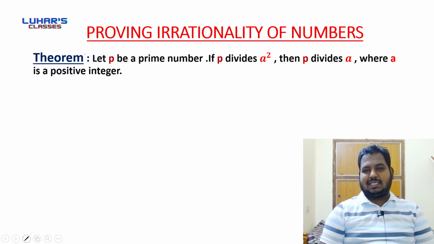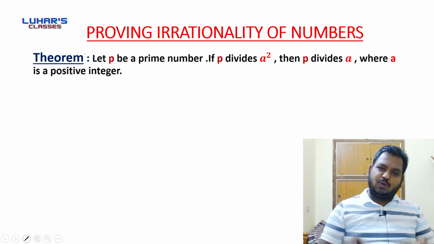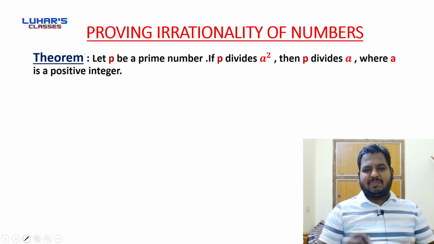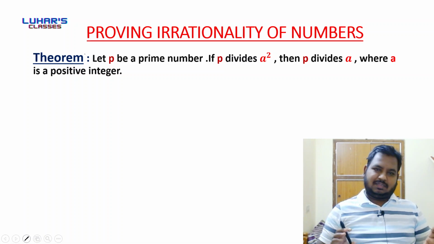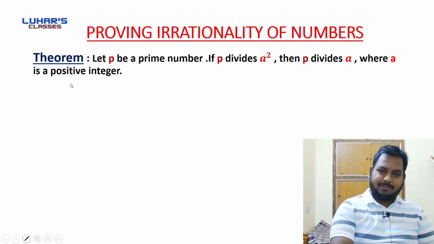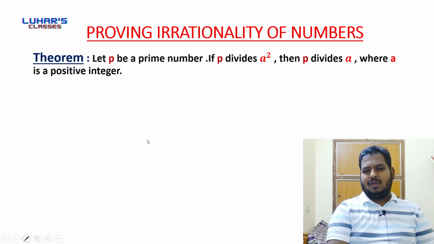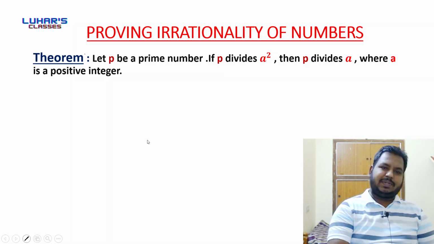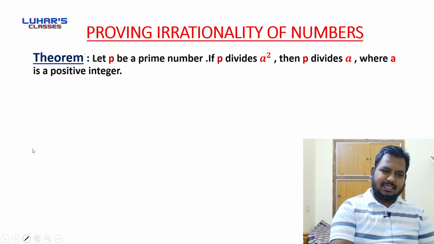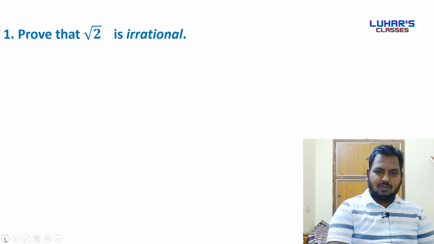I am telling you once again, this statement is very important, and the proofs of these irrational numbers depend only on this statement. Okay, right? So what is the statement here? Let P be a prime number. If P divides A square, then P divides A, where A is a positive integer. Done. So what does it mean?